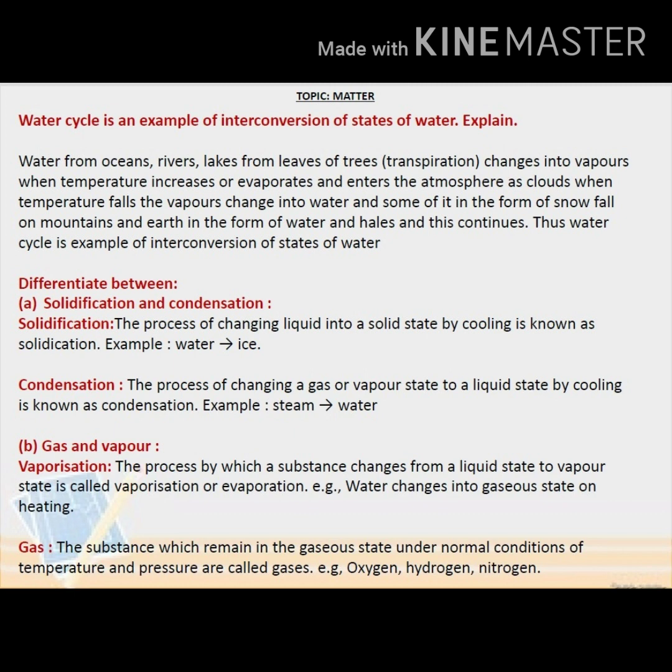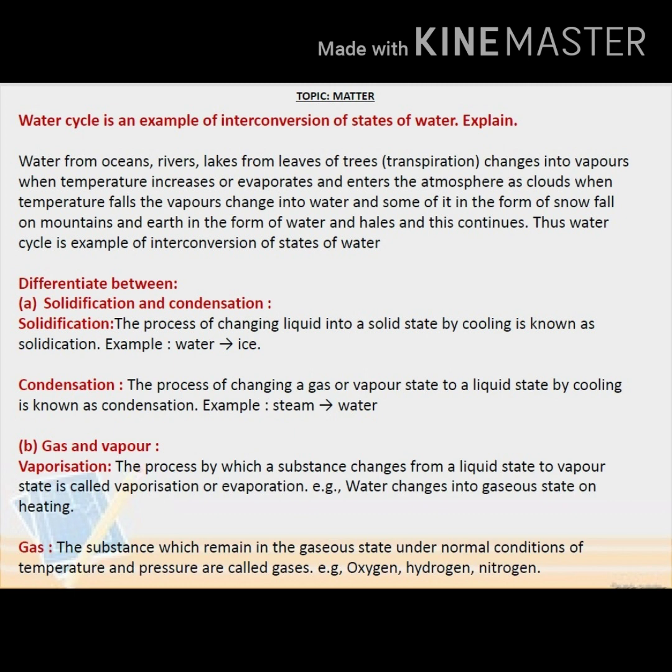Differentiate between solidification and condensation. Solidification, the process of changing liquid into a solid state by cooling, is known as solidification. Example, water to ice. Condensation, the process of changing a gas or vapor state to a liquid state by cooling is known as condensation. Example, steam to water.